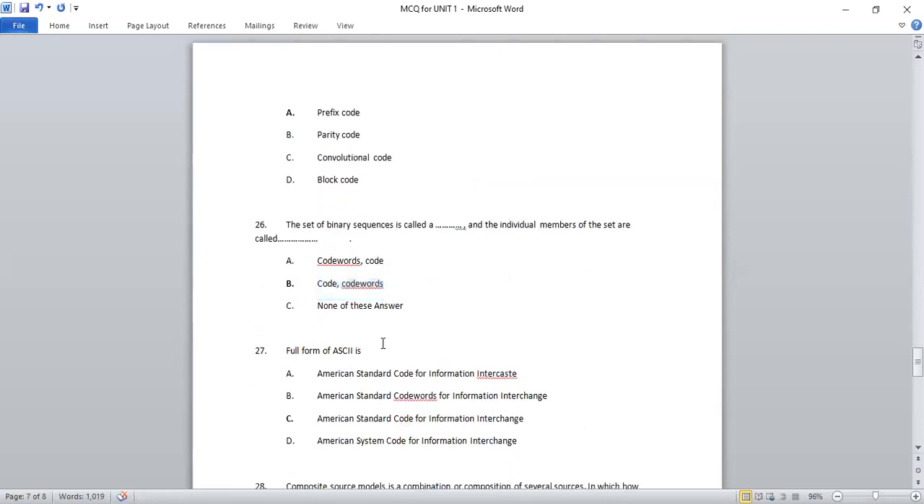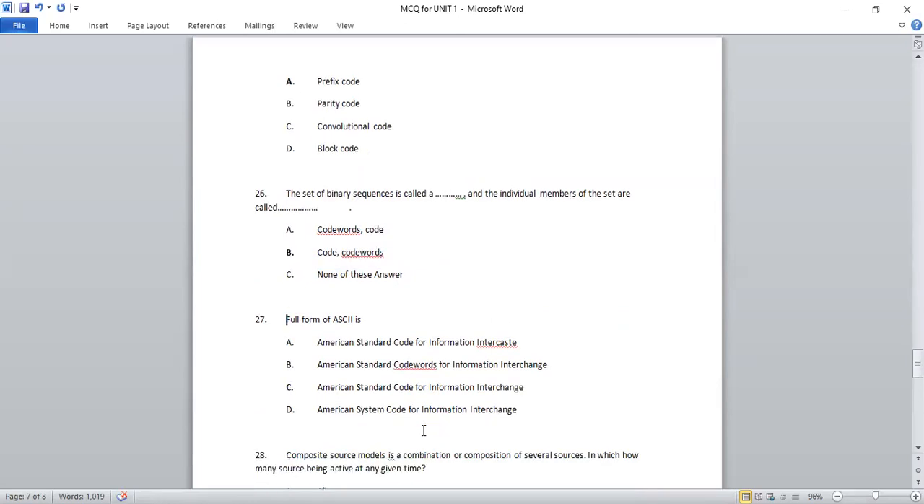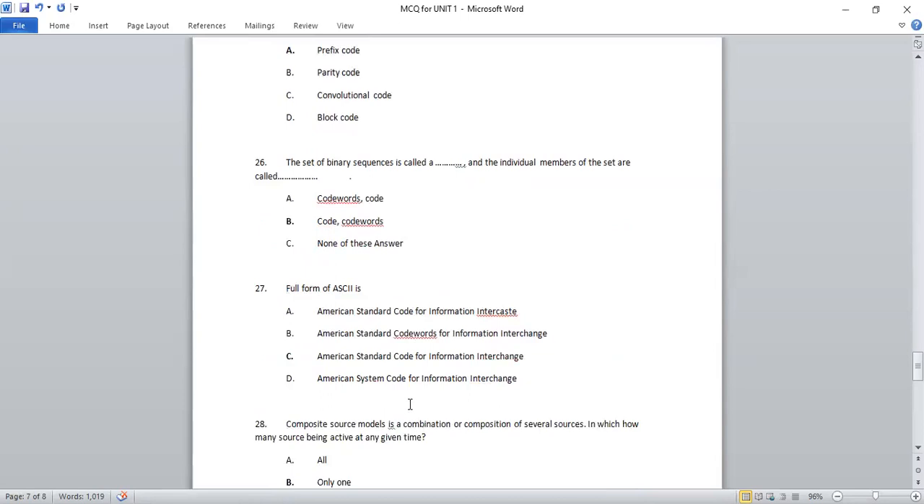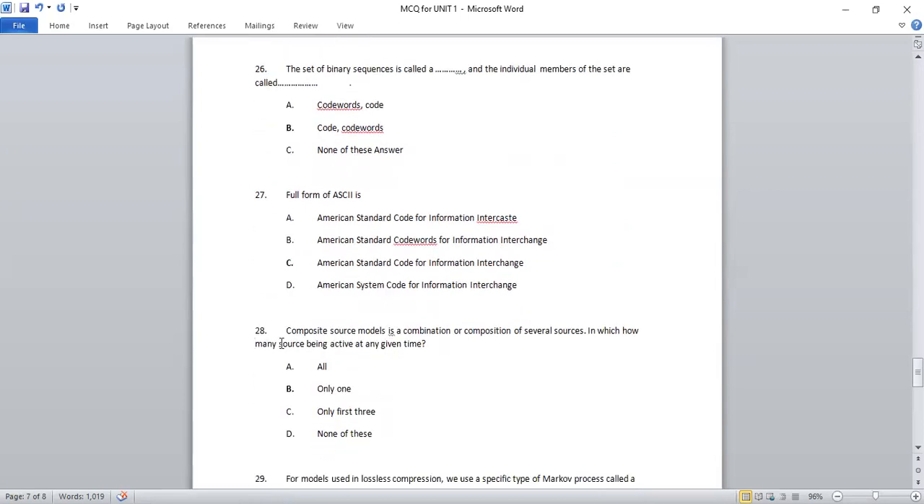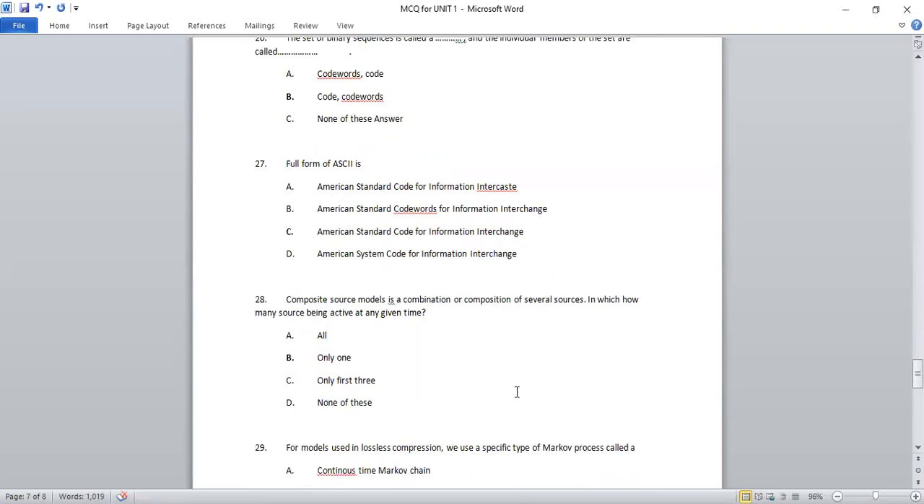Next question, full form of ASCII. I think this you all know. This is American Standard Code for Information Interchange. So right option is C. Next, composite source models is a combination or composition of several sources in which how many sources are active at any given time. So it is obviously only one source will be active at any given point of time. So the right option will be B option.